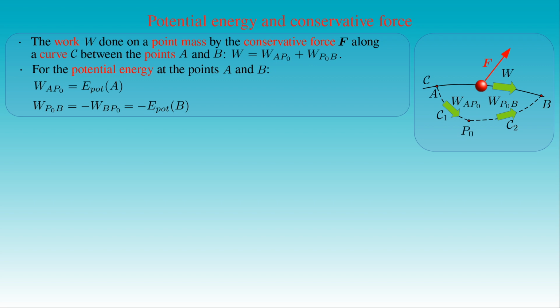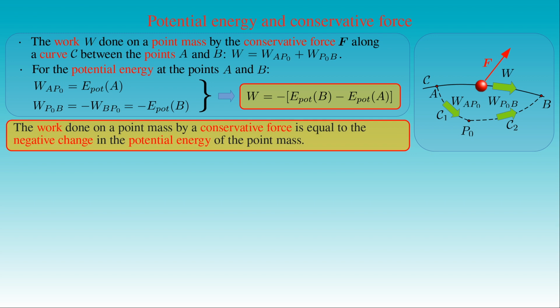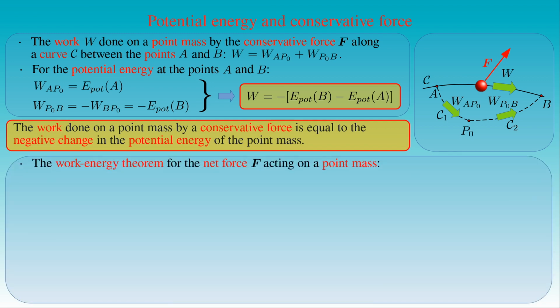Then we can state that the work W done on the point mass along an arbitrary curve between the points A and B is given by minus the difference in the potential energy of the point mass measured at the points B and A. In other words, the work done on a point mass by a conservative force is equal to the negative change in the potential energy of the point mass. If the force F is the net force acting on a point-like body, then we can apply the work-energy theorem, stating that the change in the kinetic energy of the body between the 2 points A and B is equal to the work done on the body by the force along any path between the 2 points.